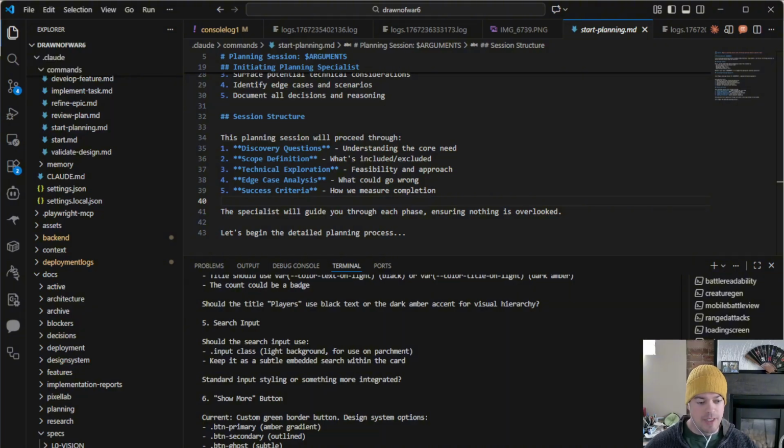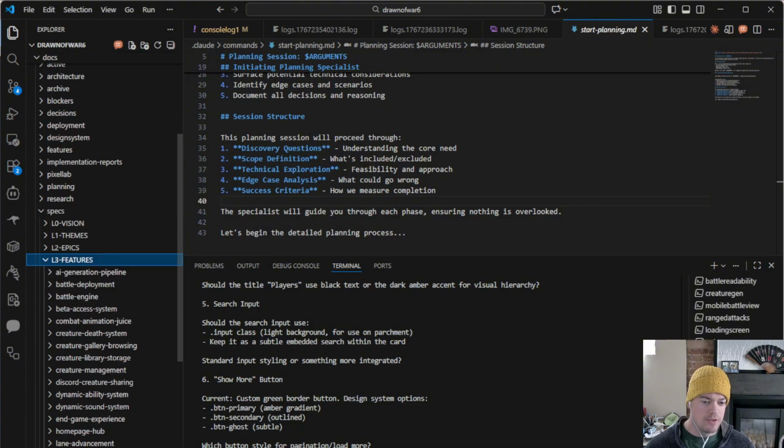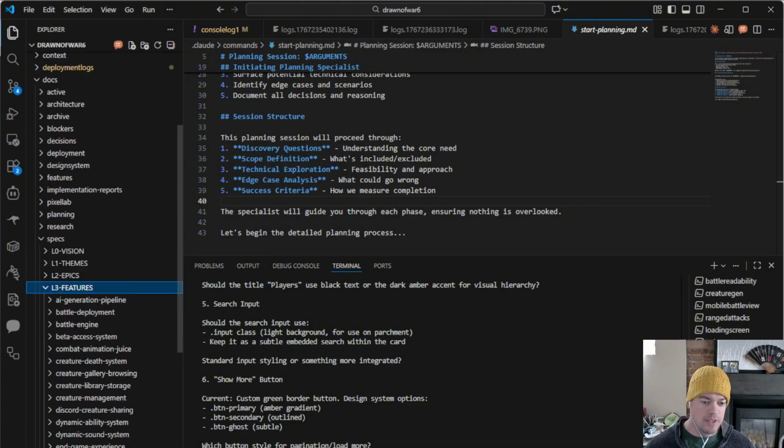So, now it's going to take my answers. It's going to start looking at the code base a little more carefully with those answers. It'll update, so it's creating L3 specifications and implementation, or it's going to implement. So it's updating our documentation or creating a new doc in our L3 features around player visibility and that card.